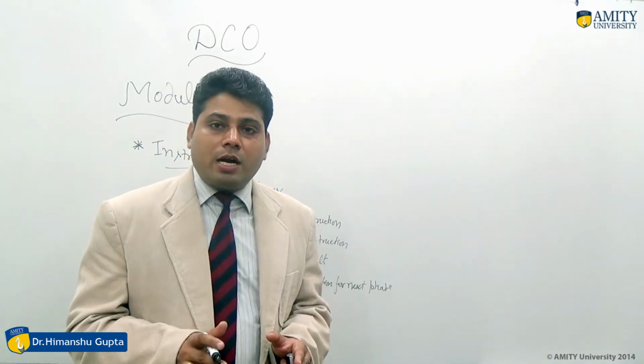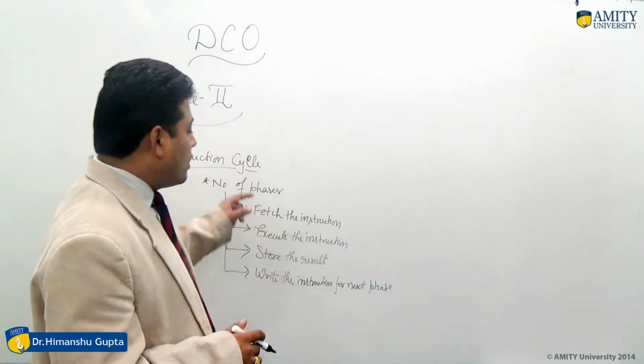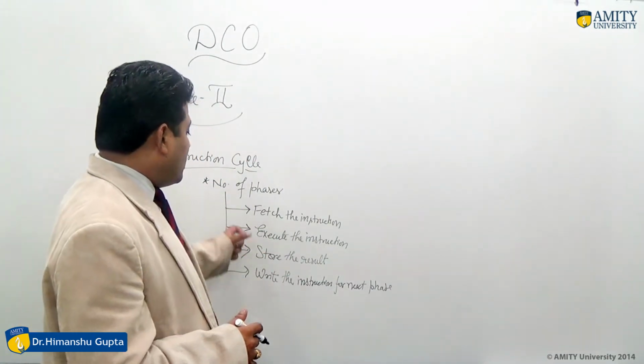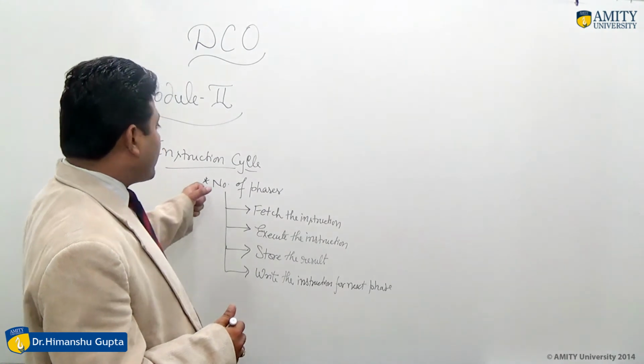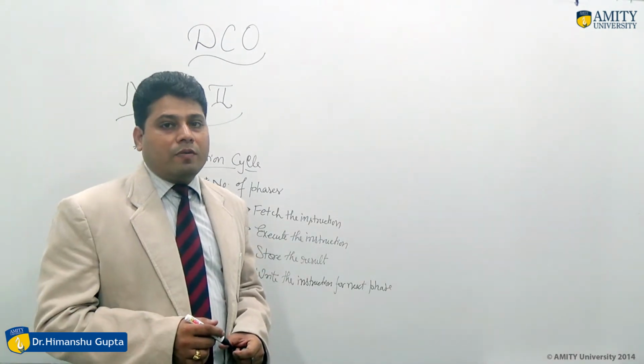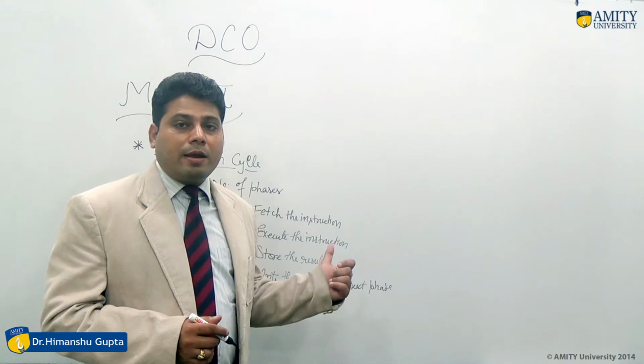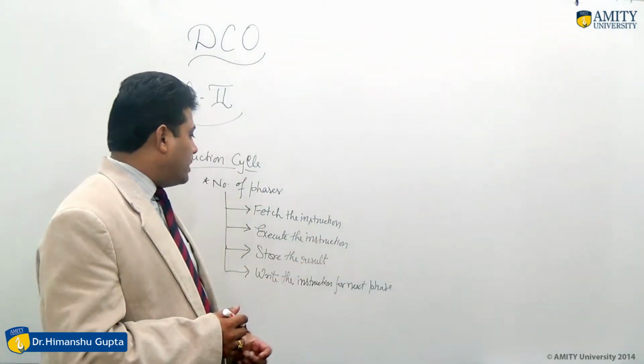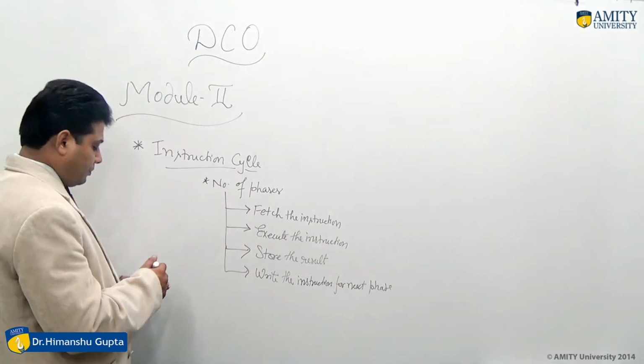So to get the desired output, we have to follow the phases in such a manner. So this is the basic characteristic of the instruction cycle, which comprises a number of phases.